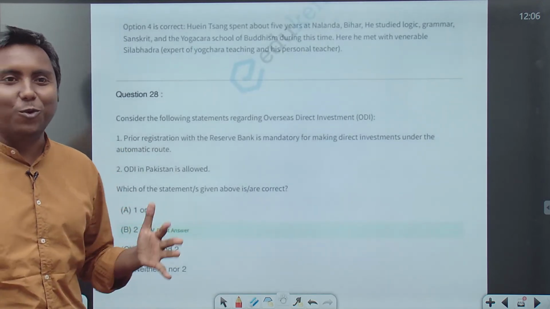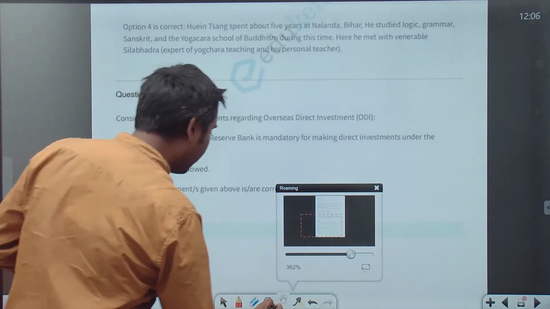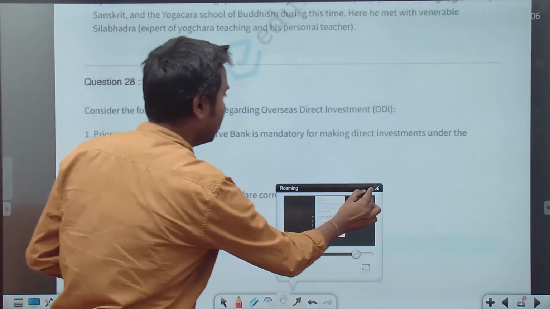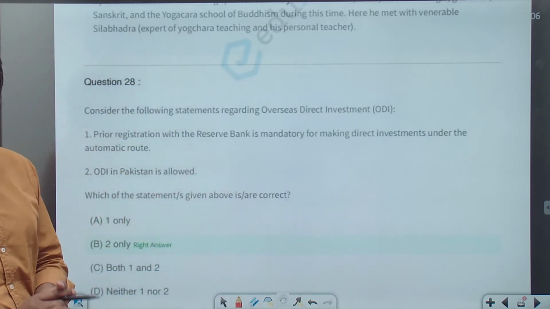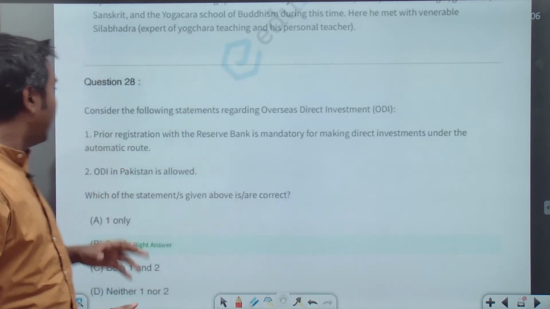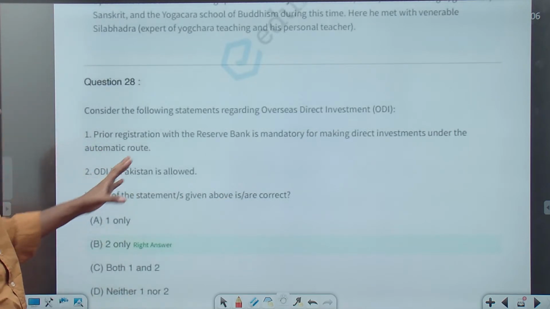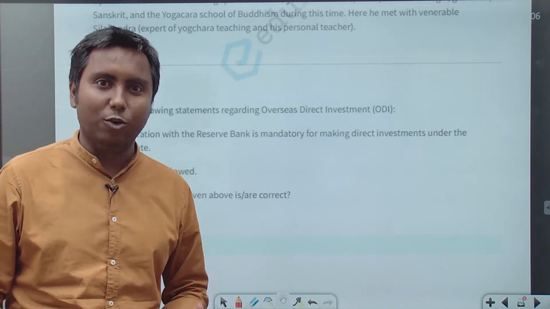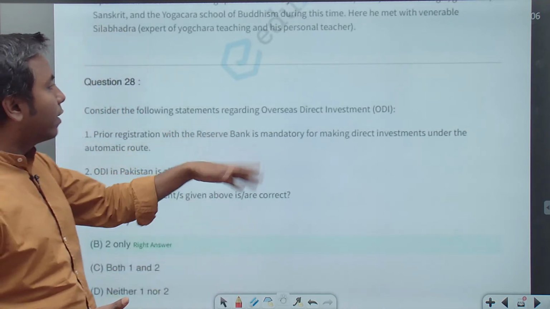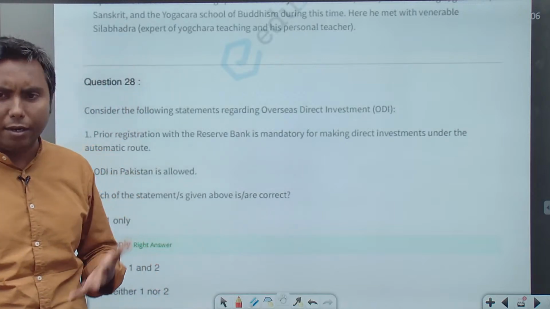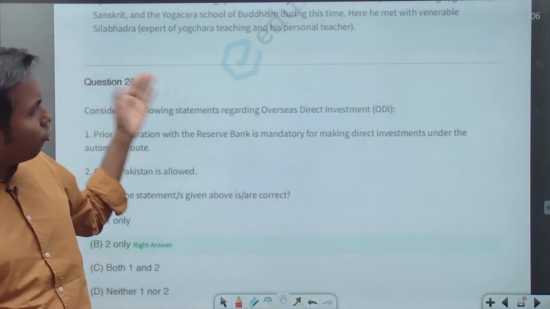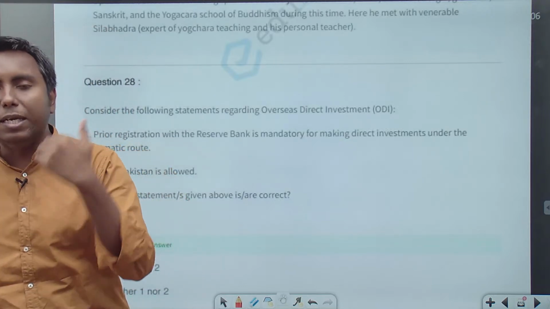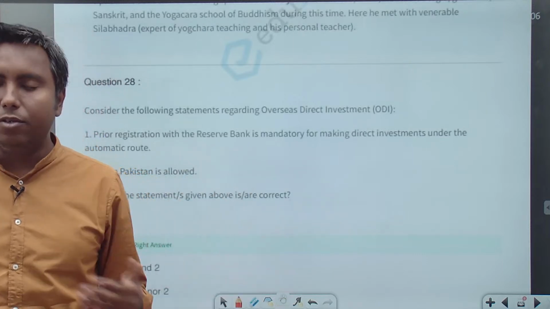Hope the question is visible to you all. Now, consider the following statements regarding overseas direct investment. We all have heard about FDI, that is foreign direct investment. This is overseas direct investment. Even if you have not heard the term, you can take a guess that it is overseas direct investment. It is something related to investment from India to overseas, to other countries.